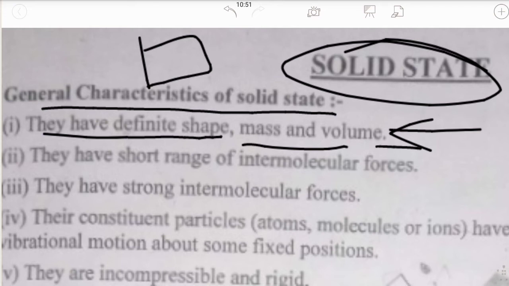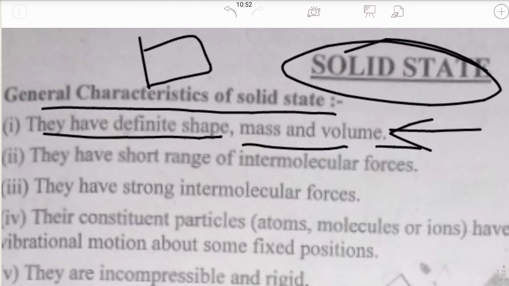Whereas for volume, you can take a bottle which contains 1 liter of water. It will remain the same and not change. If you drink it, it will definitely change. But if you do not drink it and keep it as it is, it will not change. So they have a definite shape, mass and volume.